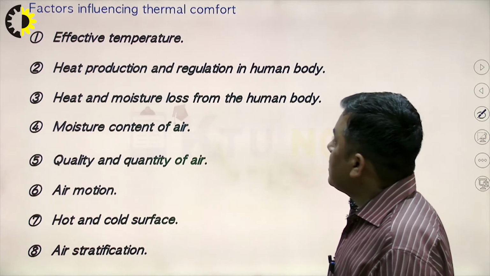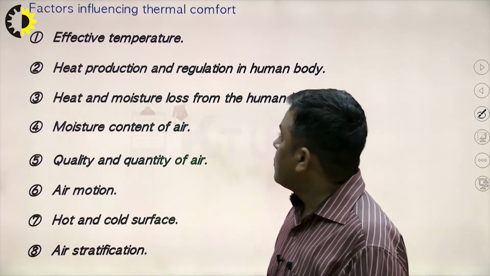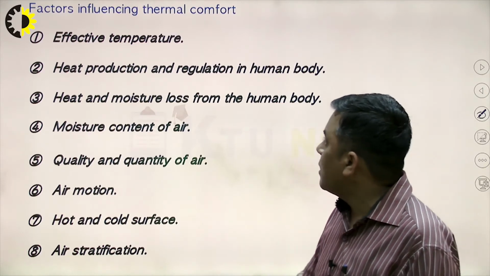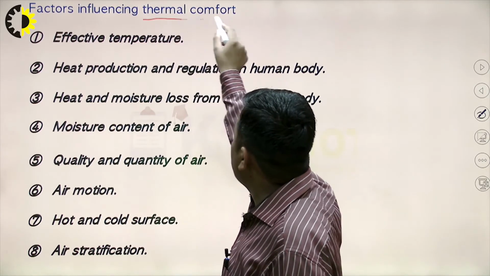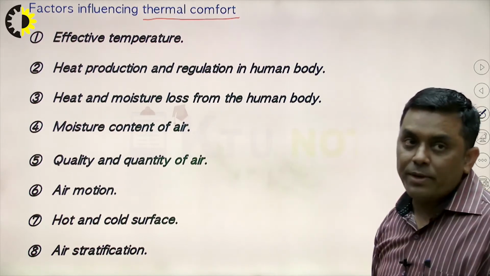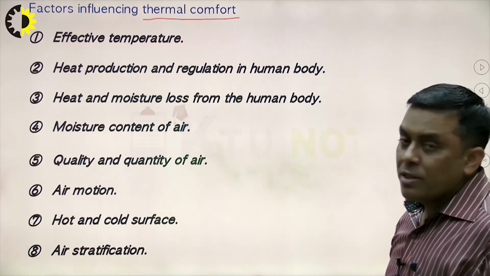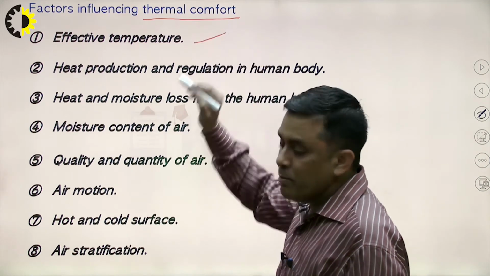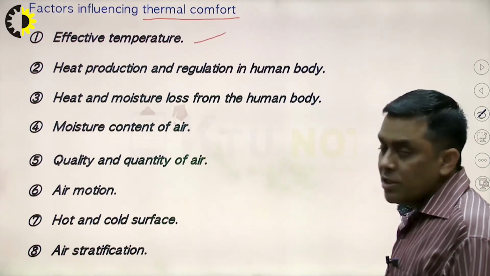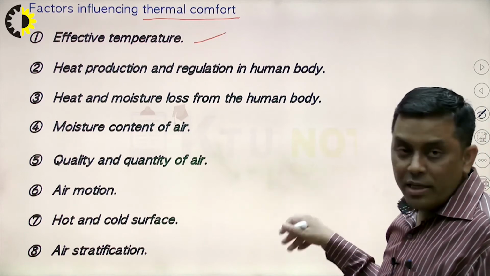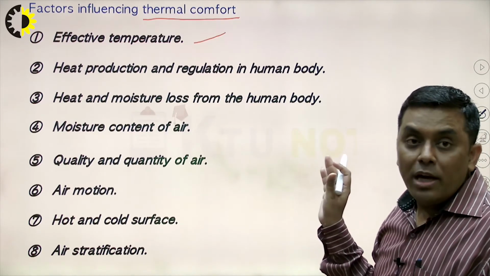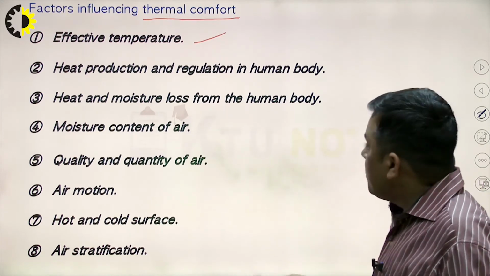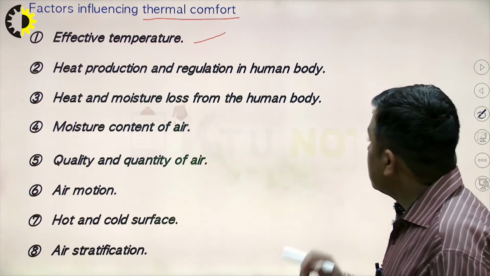Now there are certain factors, as we are studying all this from the point of view of human comfort. If I analyze human comfort thermodynamically, what are the factors which affect it? Effective temperature is obviously the first one. Effective temperature means we consider two things: the temperature of the surrounding, and the temperature we want to maintain inside the premises.